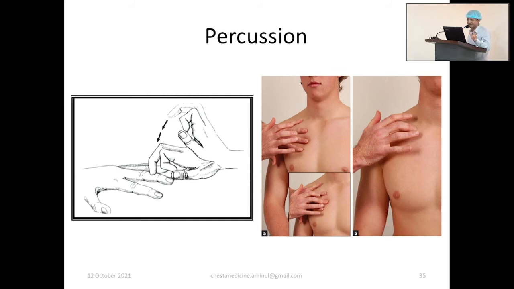This is air. You should be able to find out that this is not dull. Even if you miss hyperresonance, you can confidently say this is pneumothorax. Pneumothorax is very easily made out. I repeat, if breath sound is diminished, percussion note must be dull except in pneumothorax. Say consolidation, say pleural effusion, say collapse, say fibrosis, it should be dull. But in pneumothorax, the percussion note will not be dull.